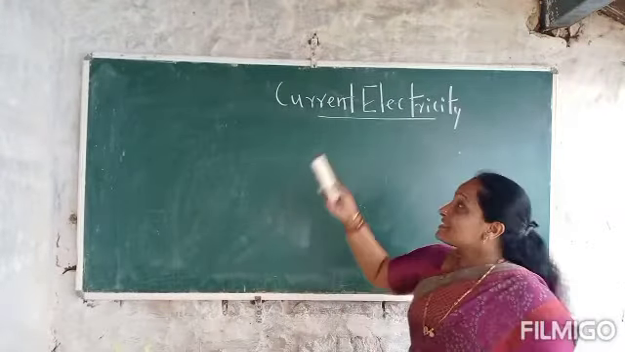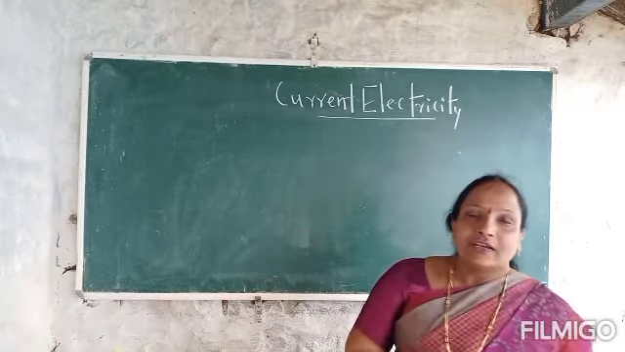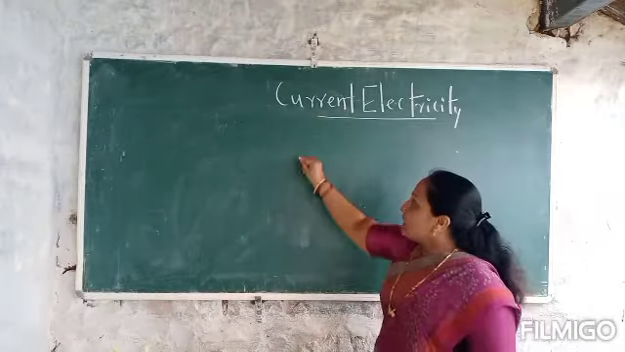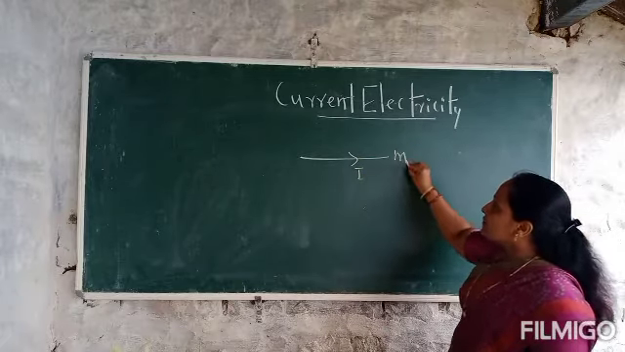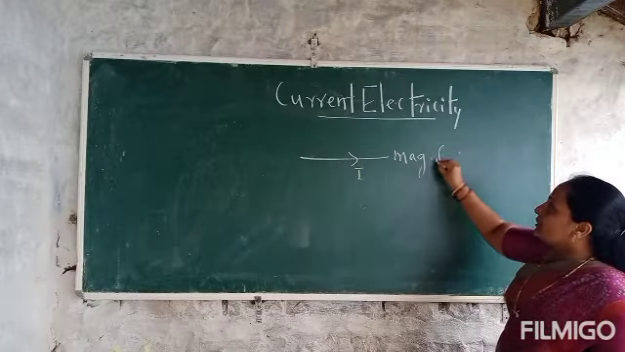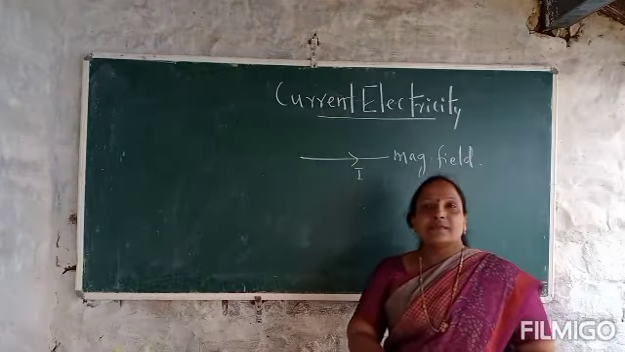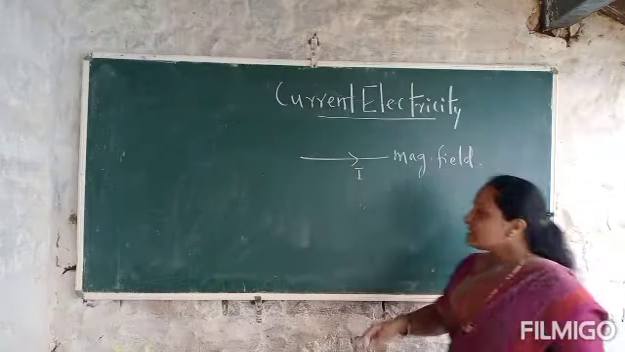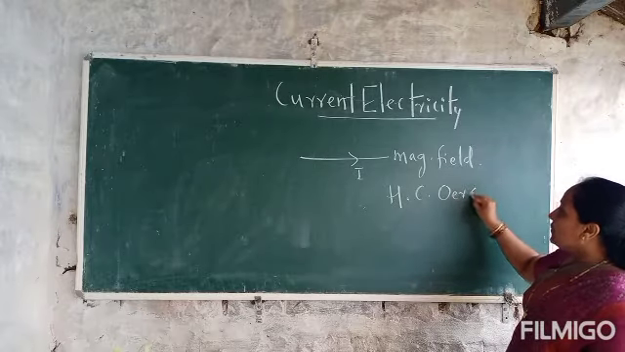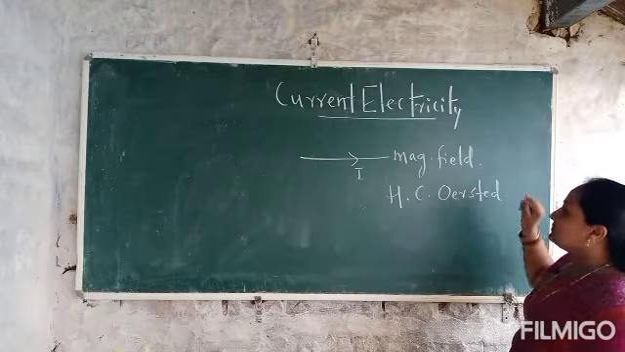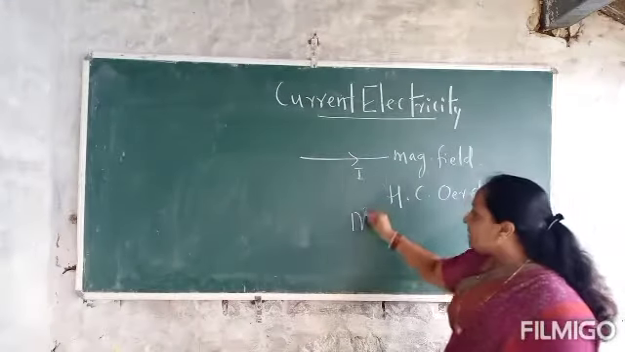So, we will discuss current electricity. We know that when current flows through a conductor, a magnetic field is produced around it. This concept was observed by the scientist H.C. Oersted. This effect is called the magnetic effect of electric current.